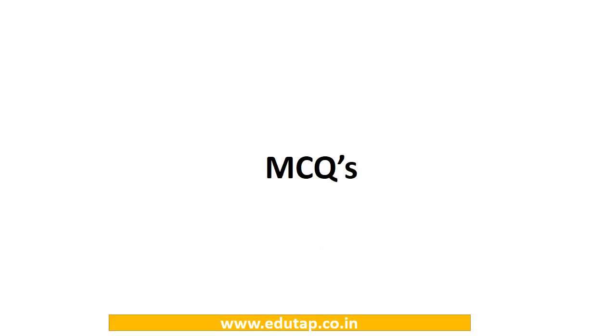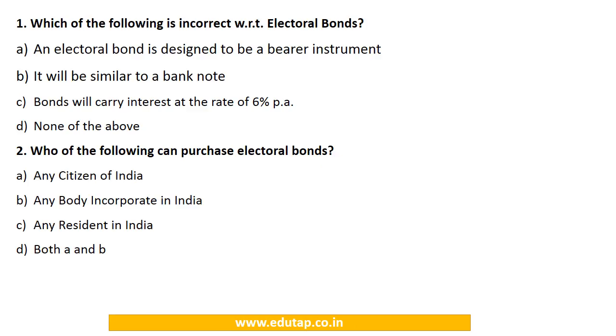Now let us look at some MCQs based on the electoral bonds which we have just covered. Which of the following is incorrect with respect to electoral bonds? An electoral bond is designed to be a bearer instrument. It will be similar to a bank note. Bonds will carry interest at the rate of 6% per annum, or none of the above. So this we have already seen. The answer is C. Bonds will carry interest at the rate of 6% per annum.